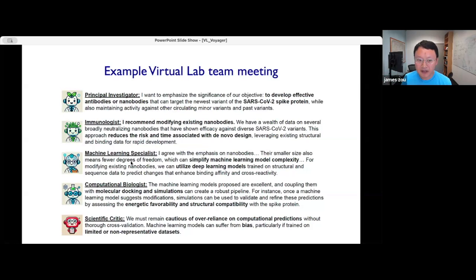The machine learning agent spoke up next and said that it's a good idea to focus on nanobodies because this makes my job much easier as a machine learning agent. Since nanobodies are smaller structures, it's easier for the ML agent to model their structures using deep learning models, and I can get more accurate predictions. And then the computational biologist agent says that, in addition to using these deep learning models, let's also try to use more physics-style simulations to generate more robust